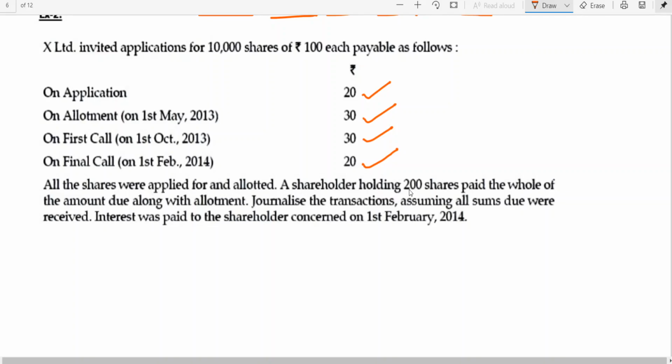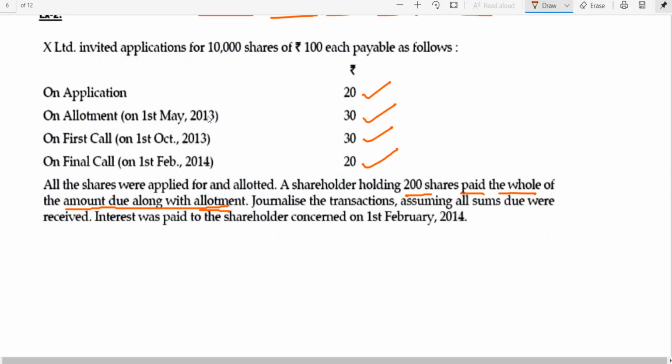A shareholder holding 200 shares paid the whole of the amount due along with allotment. See, he has given the dates: allotment on 1st May, first call on 1st October, final call 1st February 2014. All the shares were applied, that means 10,000 shares were applied for and allotted.